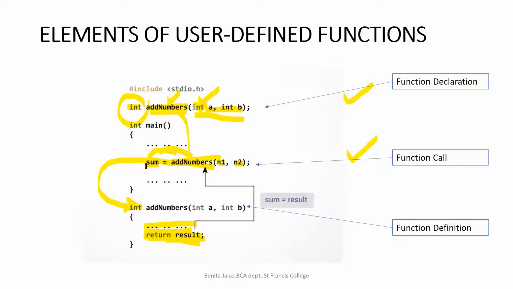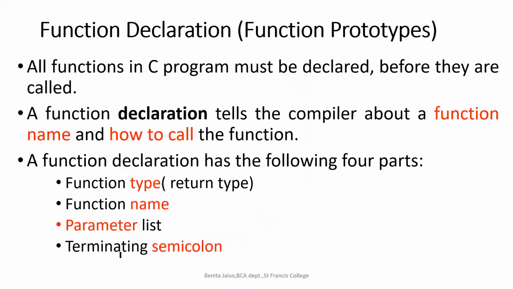Suppose I repeat this call after some lines of code. Again, if I write sum equal to add numbers, the program control will come over here and execute all these lines of code. Got it? So whenever I call add numbers, it will call the function that many number of times. So the function declaration, or the function prototype, we are going to learn what is under function.